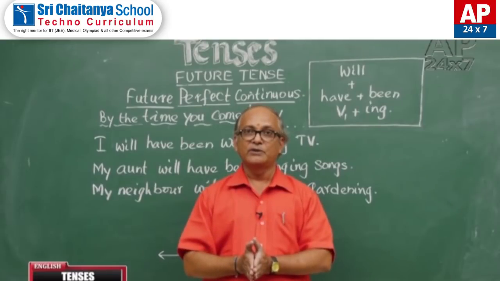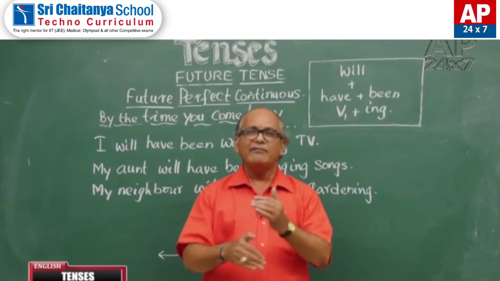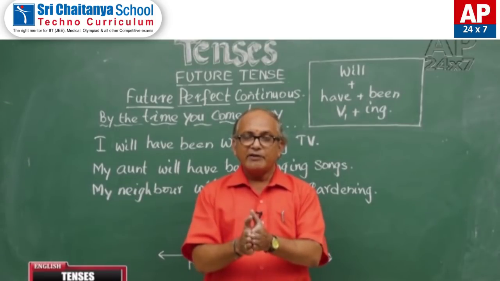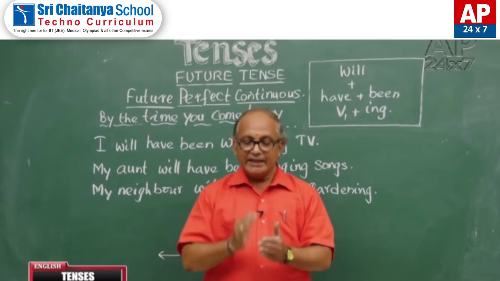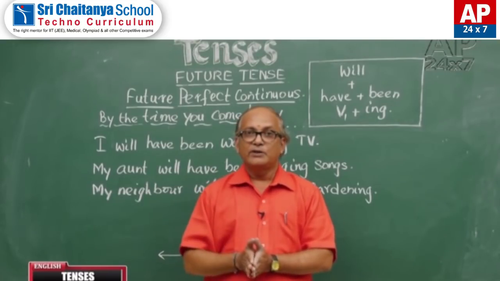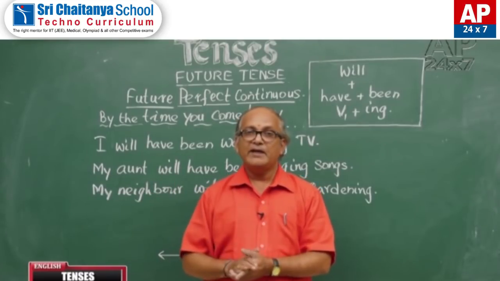Then present continuous. Future continuous, at that time I will be playing. It refers to only one future time. In the same way, past continuous refers to only one point of time in the past.